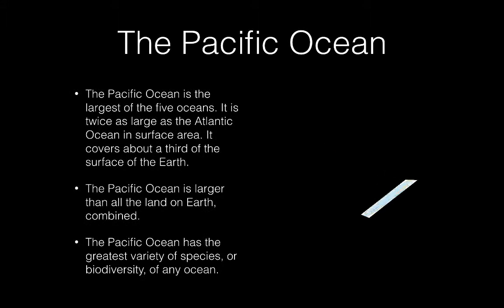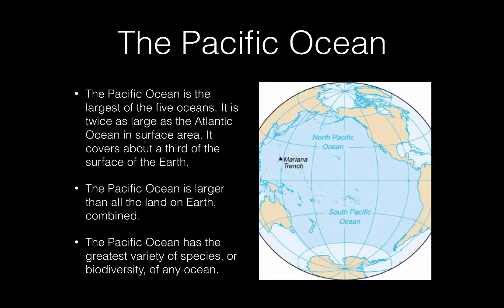The Pacific Ocean is the largest of the 5 oceans. It's twice as large as the Atlantic Ocean in surface area. It covers about 1/3 of the surface of the Earth. The Pacific Ocean is larger than all the land on Earth combined. The Pacific Ocean has the greatest variety of species or biodiversity of any ocean. Of course, with the size, that's to be expected.